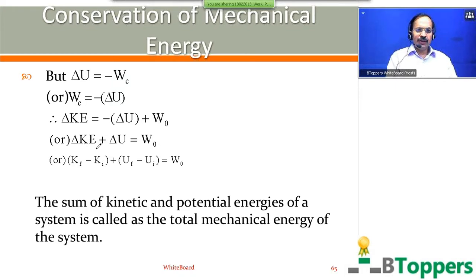Delta K is a change in the kinetic energy of the body or system, which you can write Kf minus Ki. Delta U is a change in the potential energy of the body or system, which you can write Uf minus Ui. Or you can write the same thing as Kf plus Uf minus Ki plus Ui equal to WO. The sum of kinetic and potential energies of a system is called the total mechanical energy of the system.